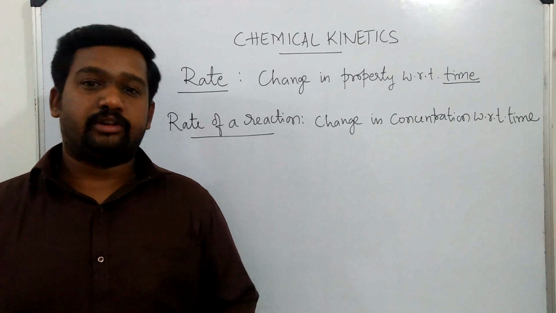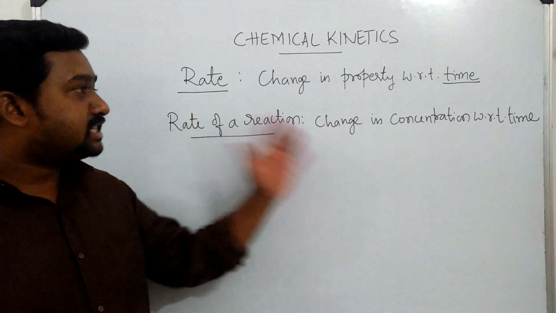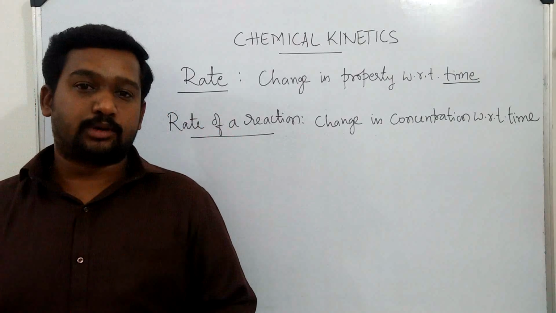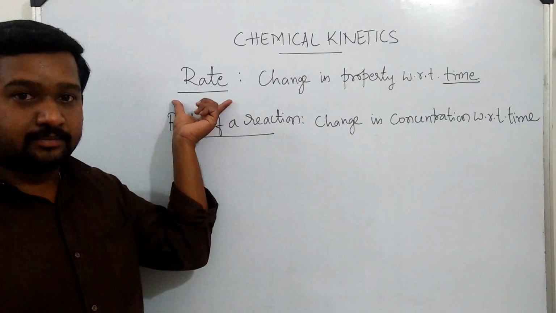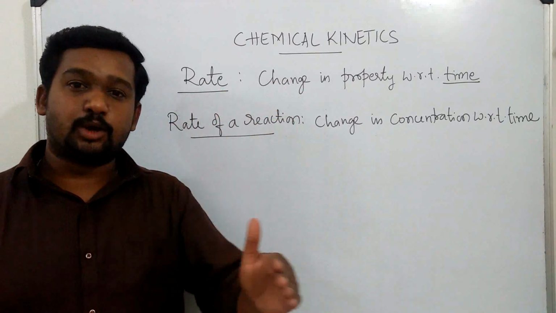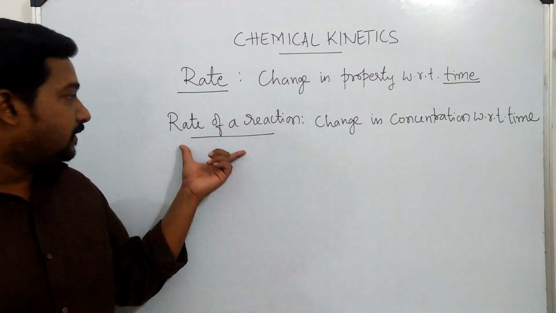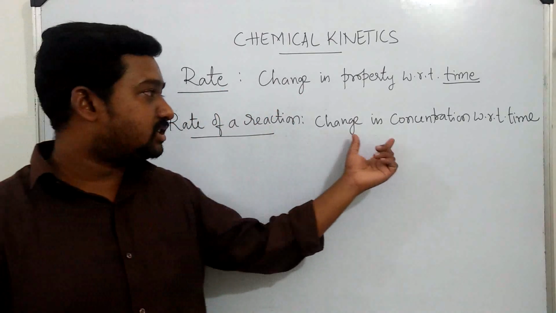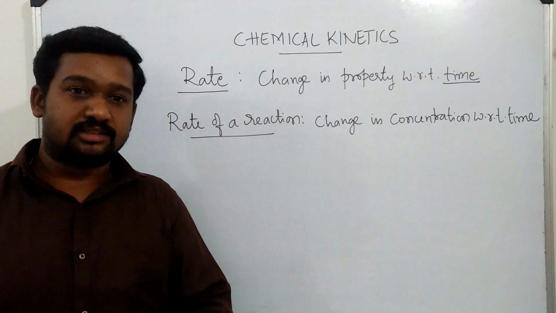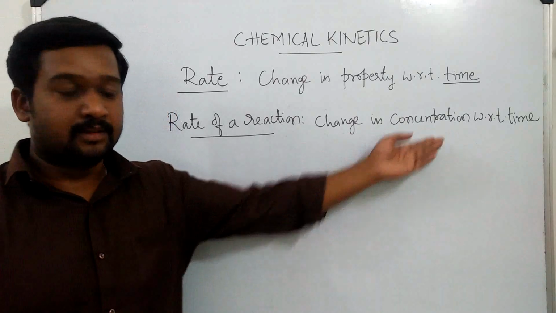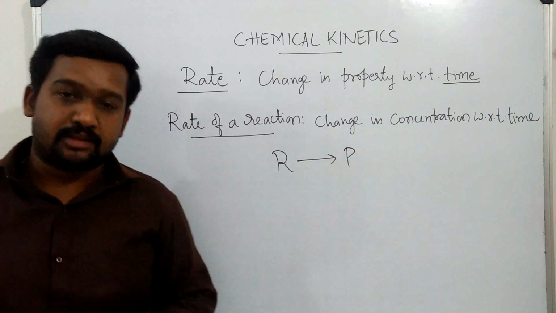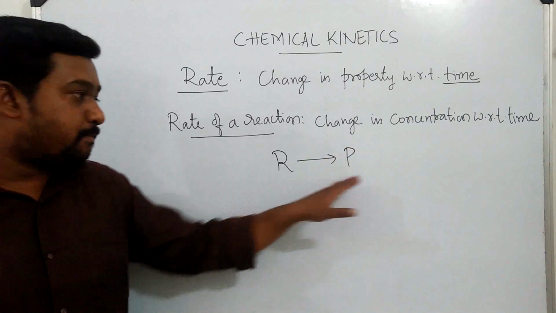Well, the meaning of the word rate is change in property with respect to time. It may be any property. If it is changing with respect to time, we say that as rate. If the change is very high, it is fast, and if the change is very slow, then it is a slow reaction. Rate of a reaction means change in concentration with respect to time. So the property that changes during a reaction is nothing but the concentration.